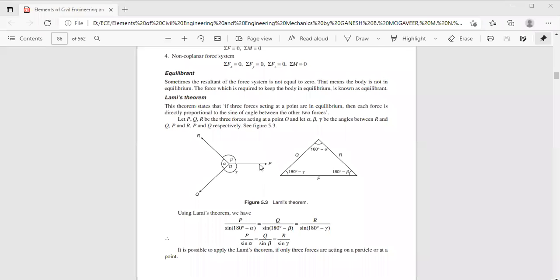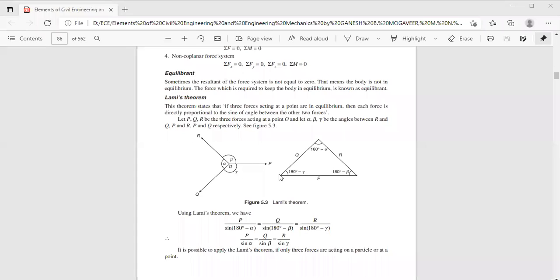If you want to find the magnitude of force P, it is the ratio of the magnitude of this force P and the sine of the angle between the other two forces. So in our case, P divided by sine alpha, Q divided by sine beta, and R divided by sine gamma.